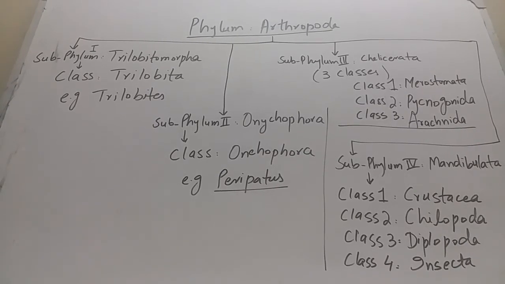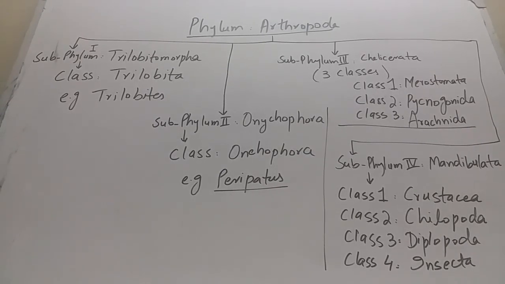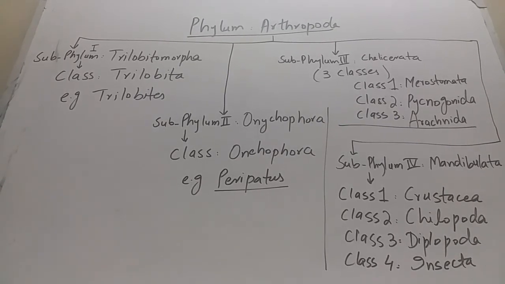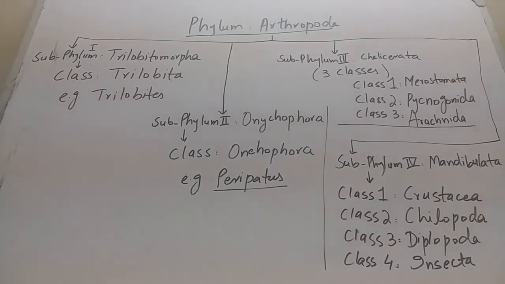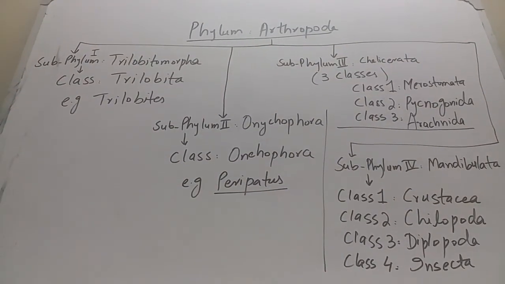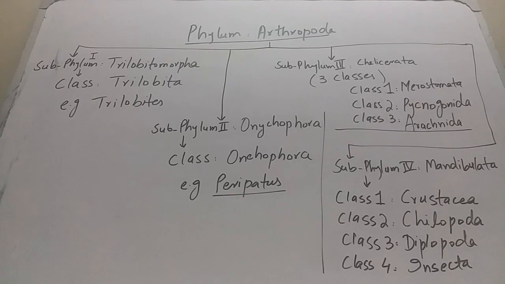If you see on the top of the board, I have written subphylum third, Chelicerata. Chelicerata has further 3 classes. The class 1 is Merostomata, which includes sea scorpions, which are extinct, and the horseshoe crabs. The horseshoe crabs, the genus is Limulus, which is also known as a living fossil.